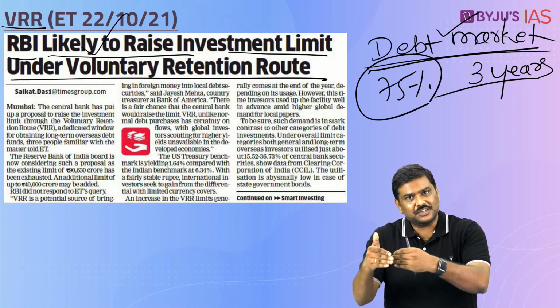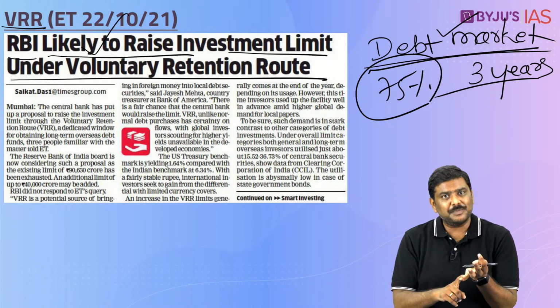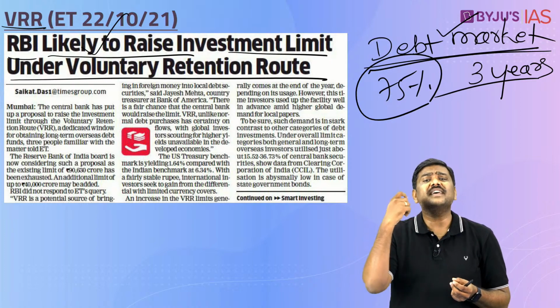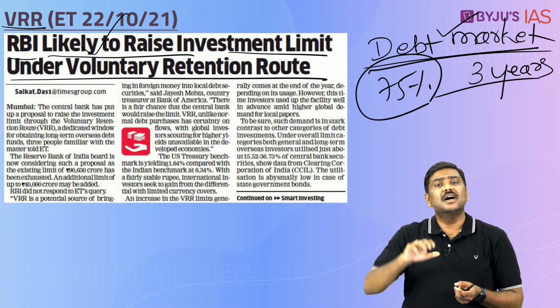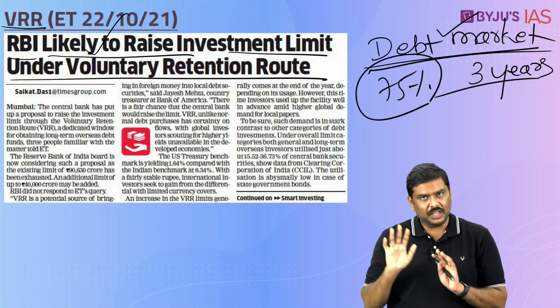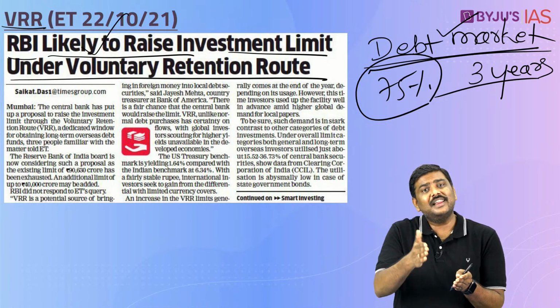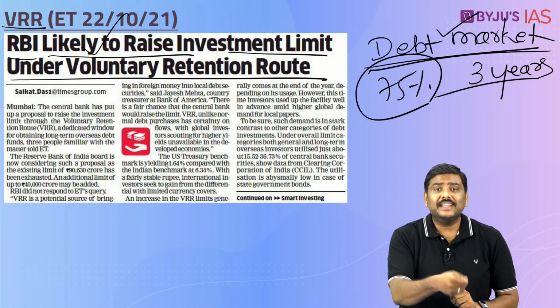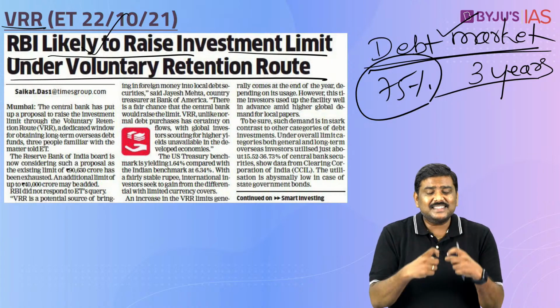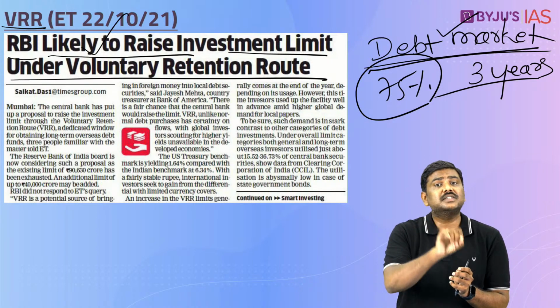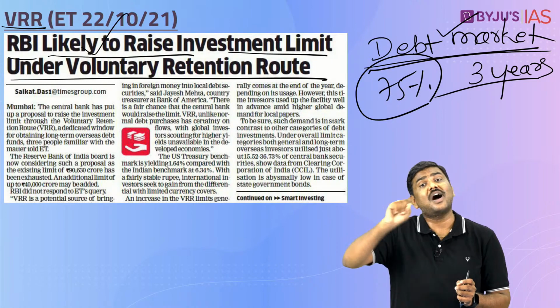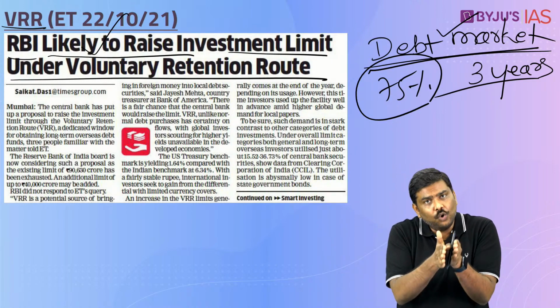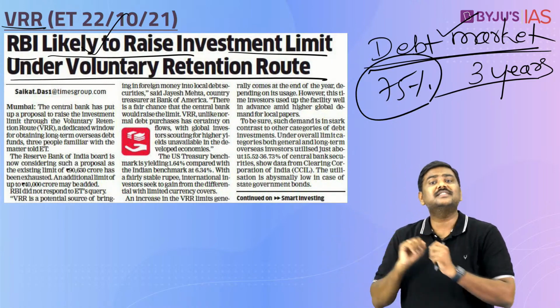Generally from 1 year to next year, based on the demand for the investments under this, based on the utilization of a limit under the VRR, RBI revises the limit. Is it okay? Right? That is done generally at the end of the year. But the article mentions that in recent times, the foreign investors in search of better returns, in search of higher returns, have invested huge amount of money in government securities in India.